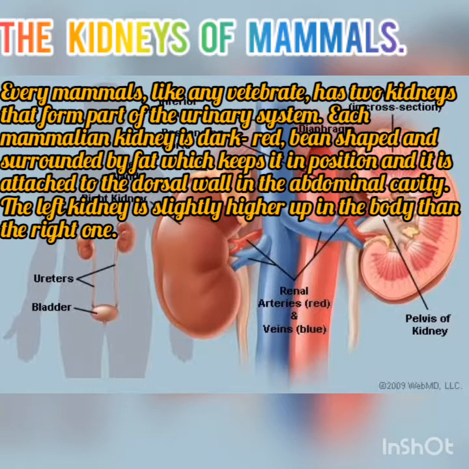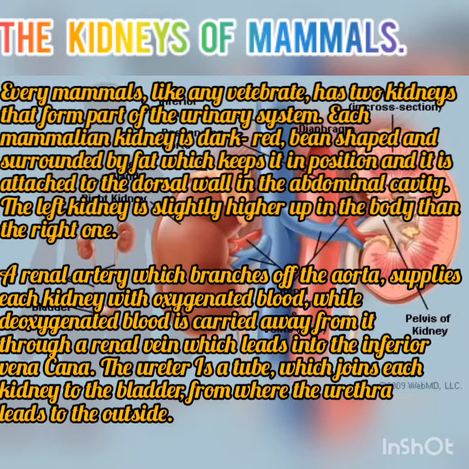Every mammal, like any vertebrate, has two kidneys that form part of the urinary system. Each mammalian kidney is dark red, bean-shaped, and surrounded by fat, which keeps it in position, and it is attached to the dorsal wall in the abdominal cavity. The left kidney is slightly higher up in the body than the right one, which you can see on the diagram on our screen.